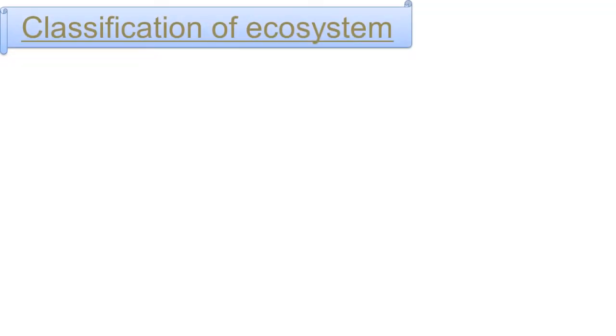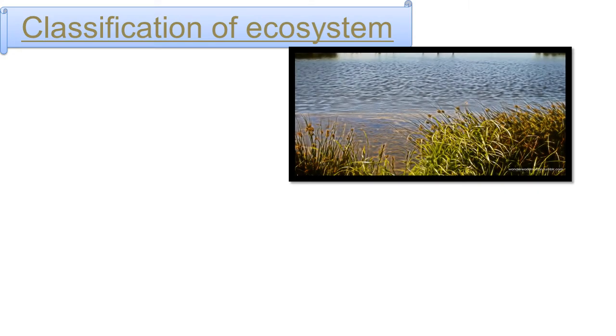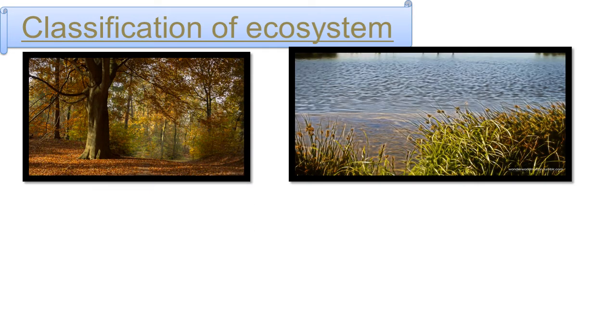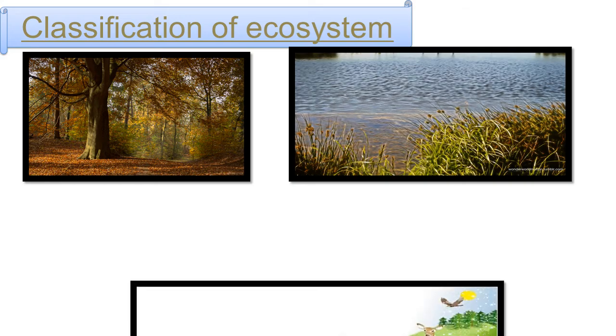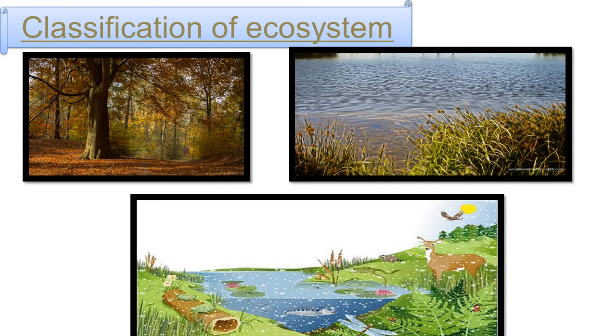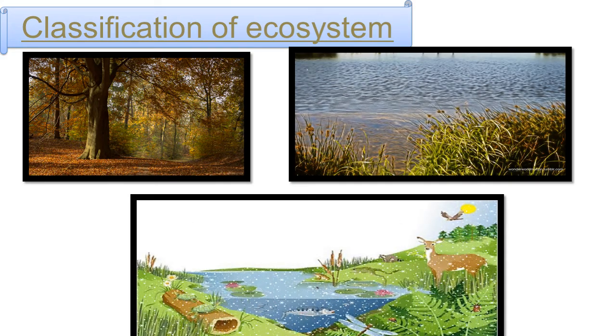Classification of ecosystem. Ecosystem may be classified according to their size into small ecosystem as an area of land or water bonds, large ecosystem as forest, desert, or ocean, very large as the universe that is considered the unified ecosystem.